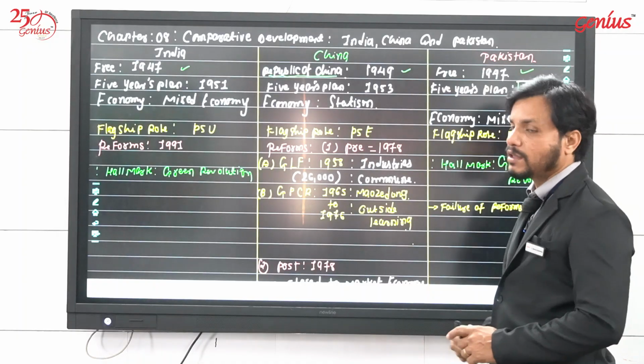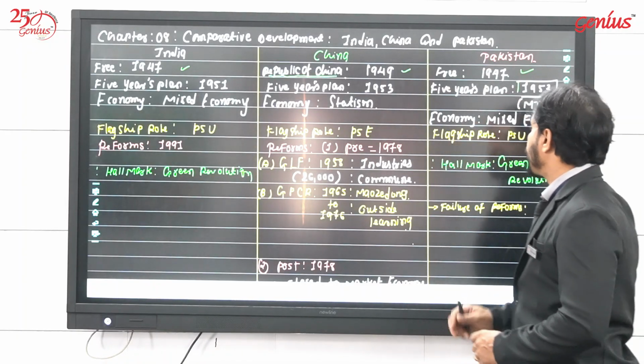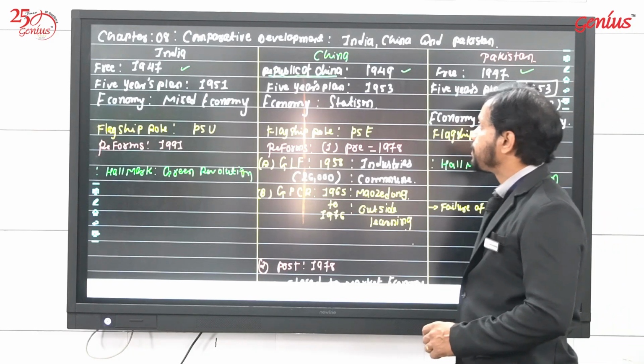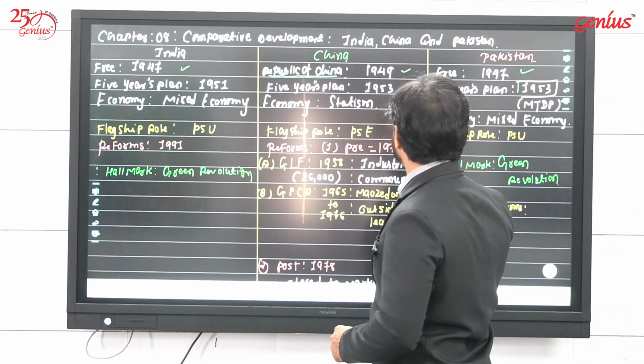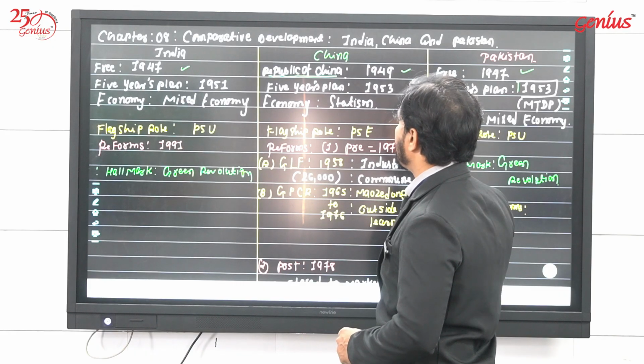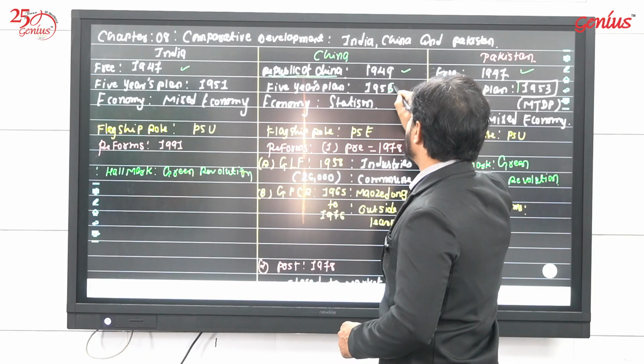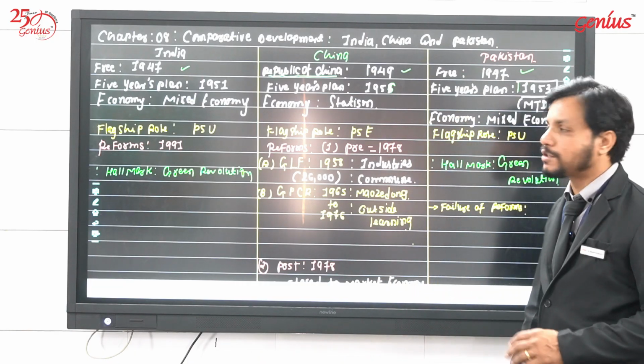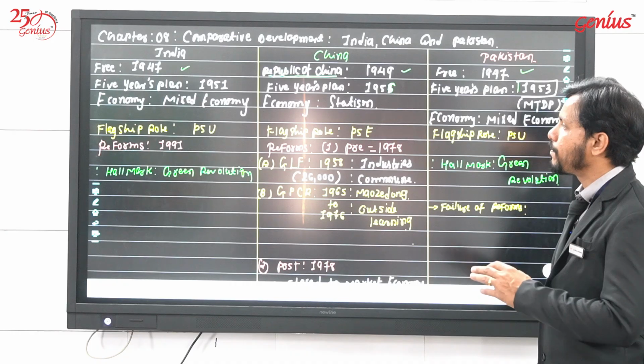India launched the first 5 year plan in 1951, Pakistan in 1953, while China launched its first 5 year plan in 1956. So this is the launching of the 5 year plans of India, China, and Pakistan.